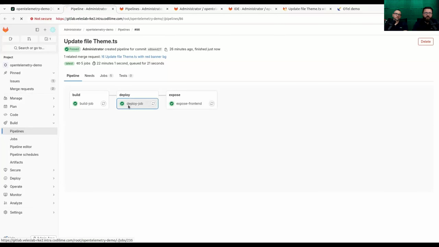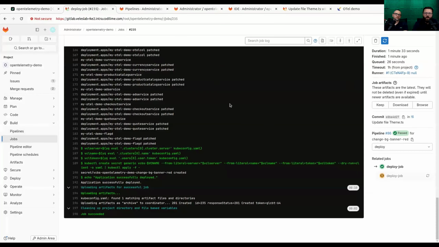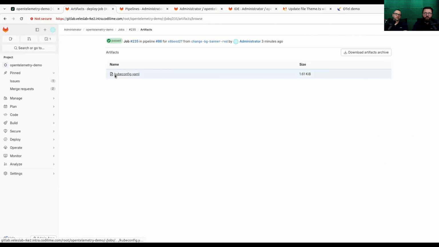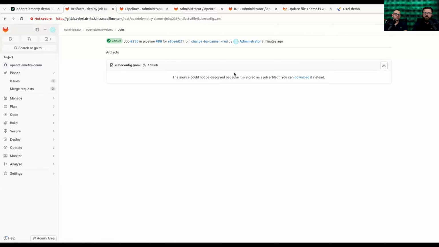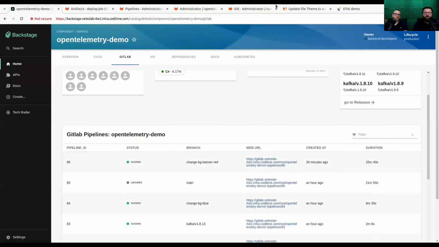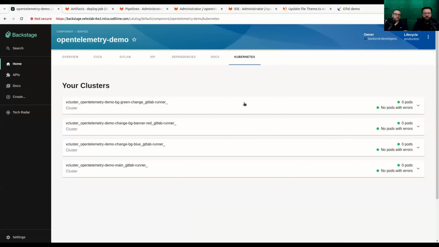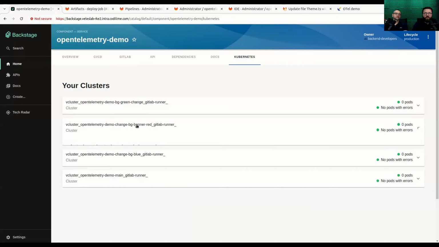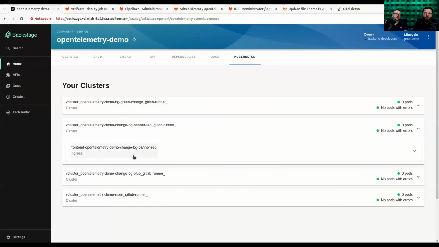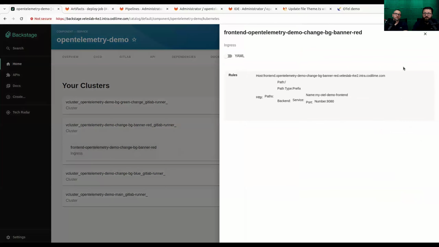Within the pipeline, you can also access kubeconfig, which may be needed to troubleshoot the deployment within the ephemeral cluster. So it allows a new team member to access the ephemeral cluster, but at the same time, he cannot access the backbone cluster. Here you can see that a new ephemeral cluster was created.